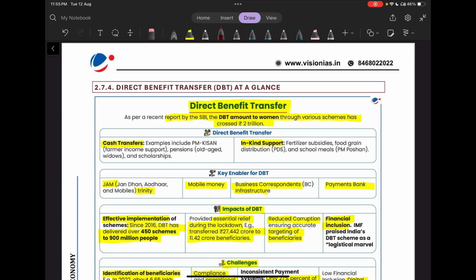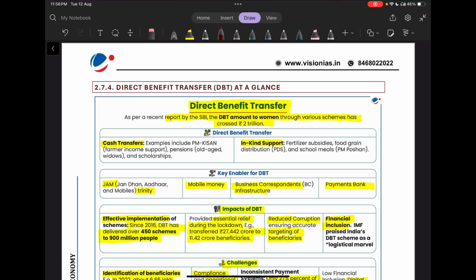It is a form of direct benefit transfer. These are examples of cash transfer. There are also examples of support provided in kind, like the PDS and school meals under the PM Poshan Abhiyan.